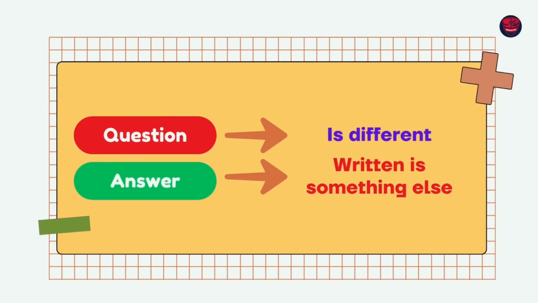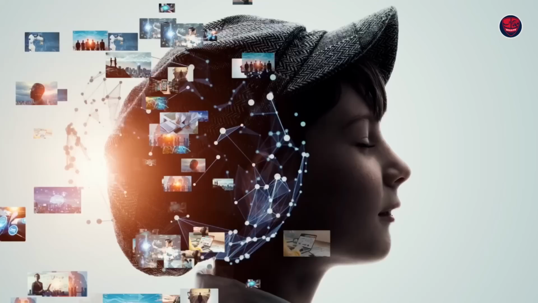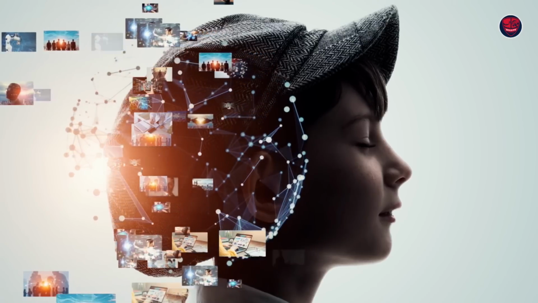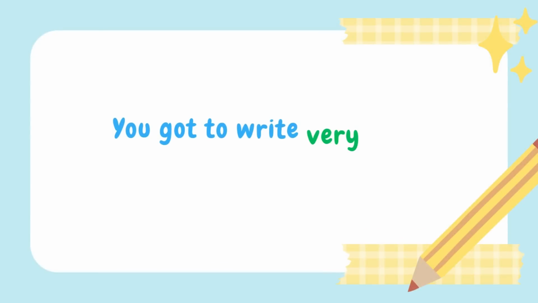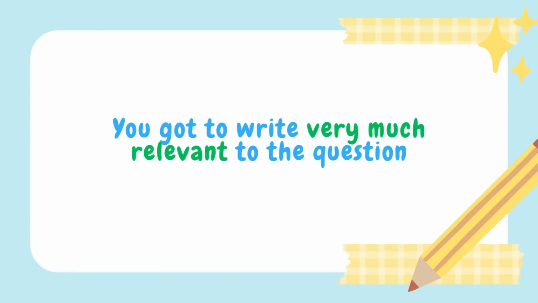We've seen students getting very low scores in writing, and upon examining the question and the answer written by a student, we got to know that question was different, answer written is something else. Be very careful. This is also one of the biggest changes happened in 2025. The software is becoming more smarter. AI is understanding things much better than before. You gotta write very much relevant to the question. Similar to IELTS exam here as well. Content, you need to write very much relevant to the question.